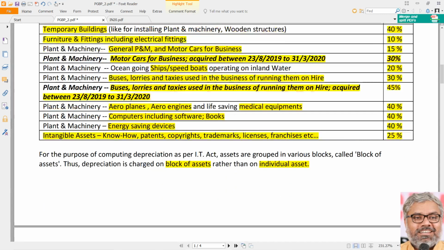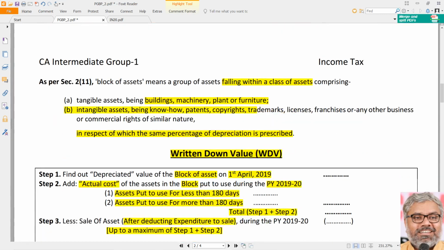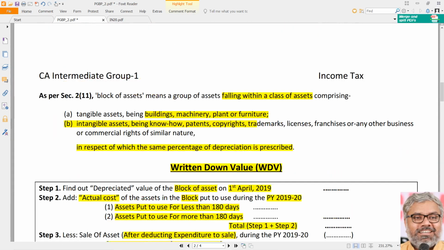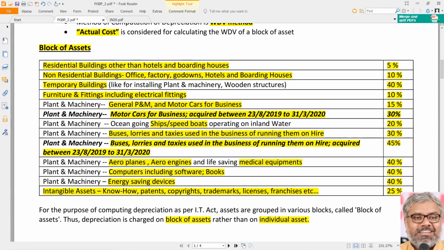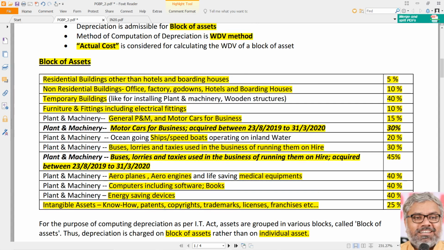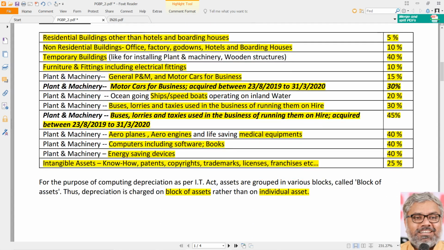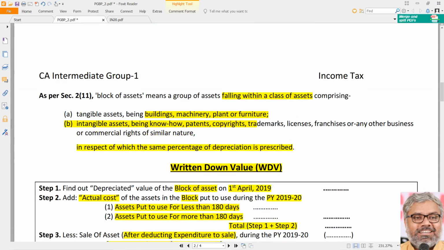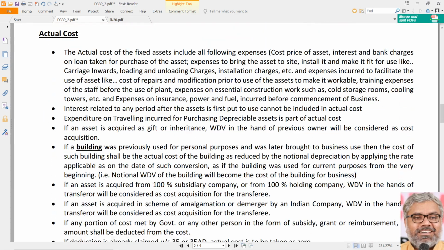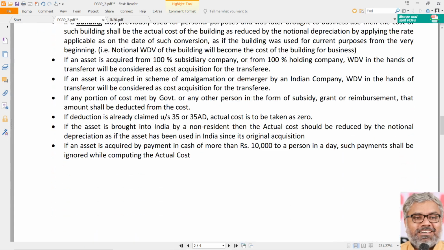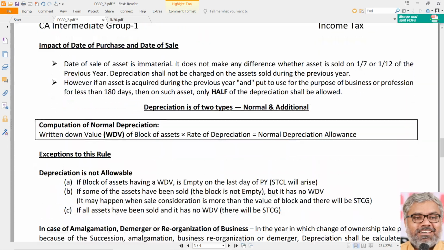However, if there are assets which are put to use for less than 180 days, then the rates prescribed here will become half. Whatever the rate is prescribed, just the rate of depreciation will become half. That is the essence of section 32, the methodology of calculation of written down value and depreciation.